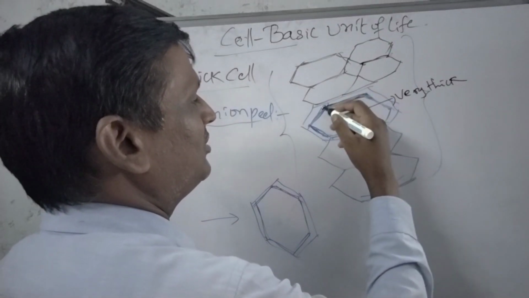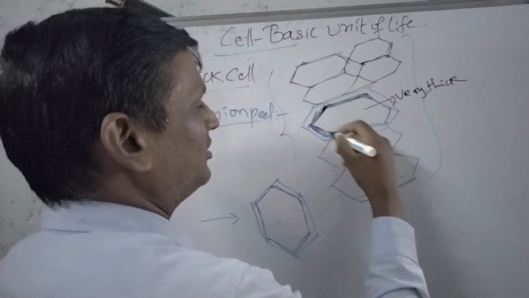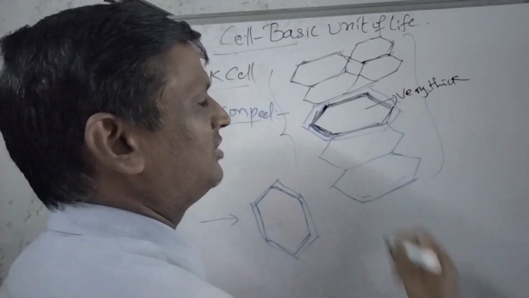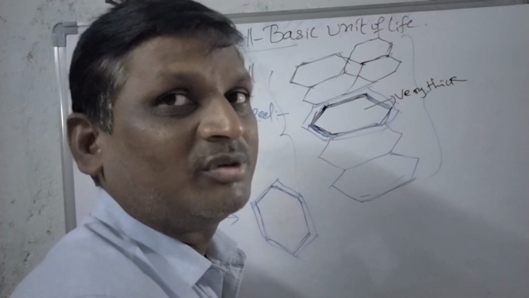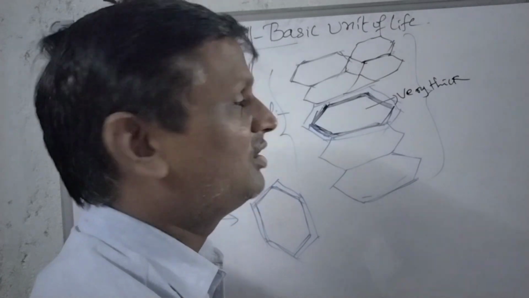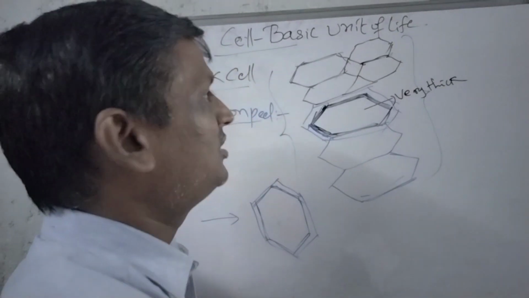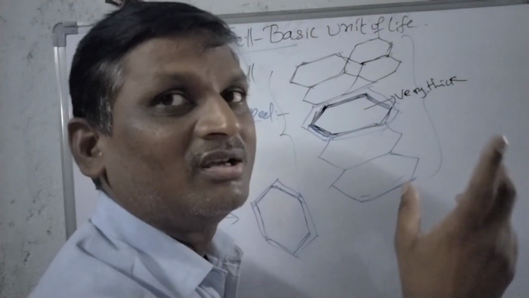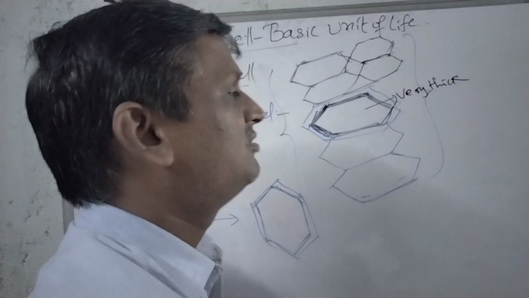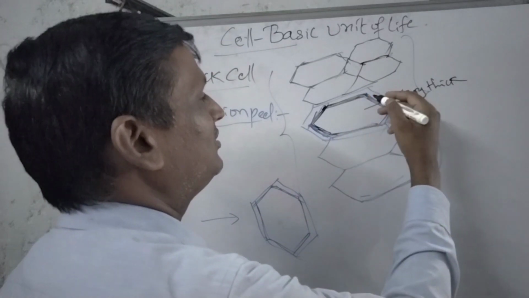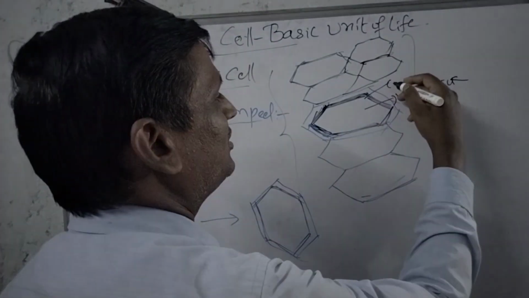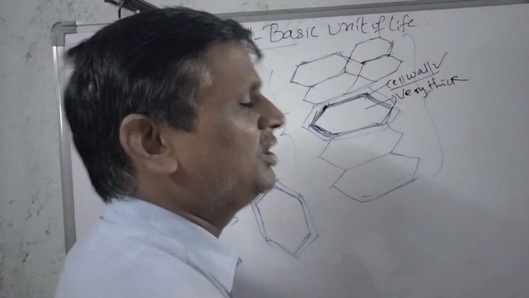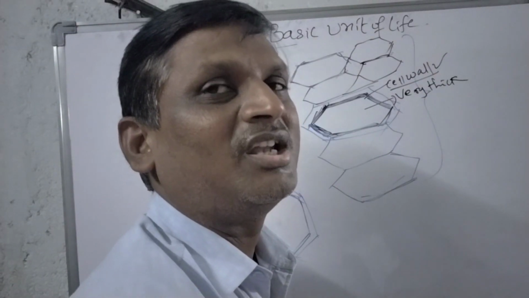So here we can see, if it is a plant cell, the plant cell is surrounded with the cell membrane, and the plant cell is also surrounded with the cell wall. Because of the presence of cell wall and cell membrane, both present in the plant cell, the cell size is very thick. The boundaries of the cell are very thick. Why? Because here there is a specific membrane that is present, what? Cell wall.